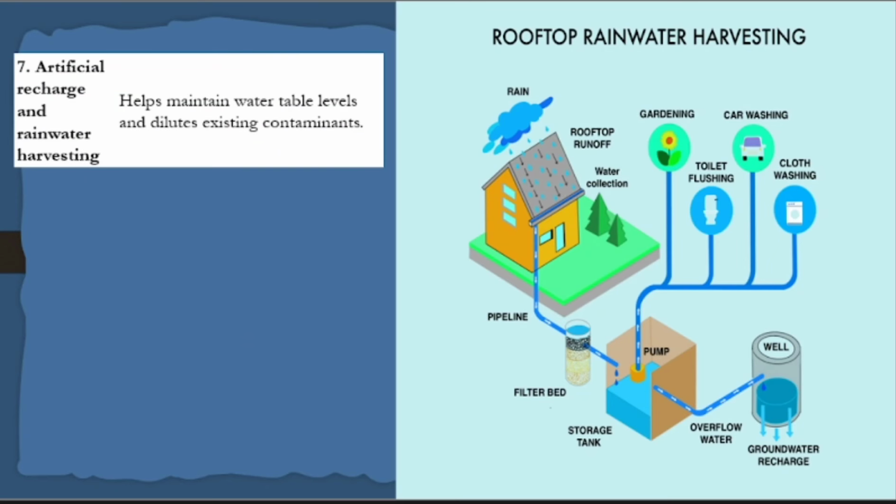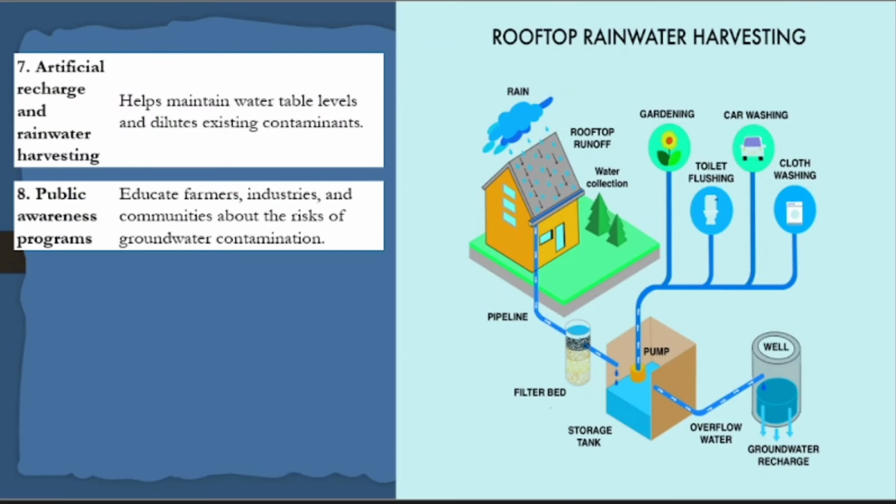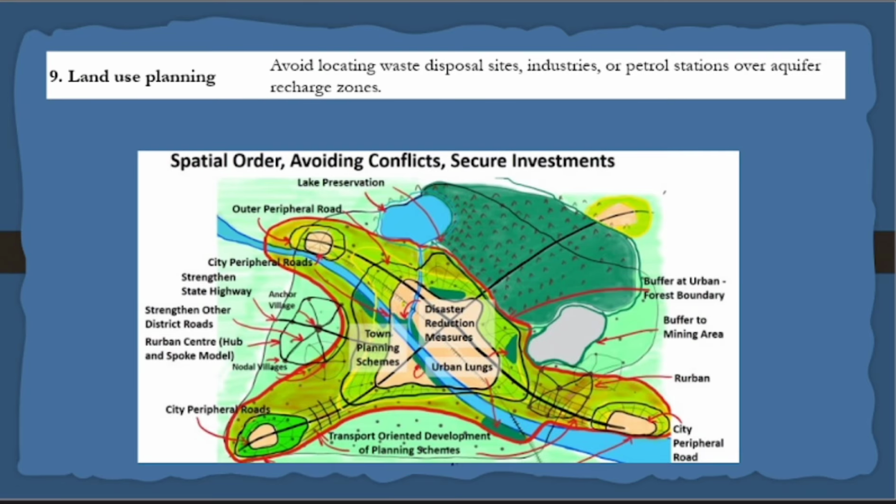Artificial recharge from rainwater you can do. If you are building your first house, then you will know who the TPO is. Town Planning Officer, he is a person. When you are building the house, you will take the plan and go to the BBMP office. That office has to sign your plan, then only you can construct. The person who signs the plan is called the Town Planning Officer. Whenever you are polluting the river or groundwater, the Town Planning Officer will not give approval.